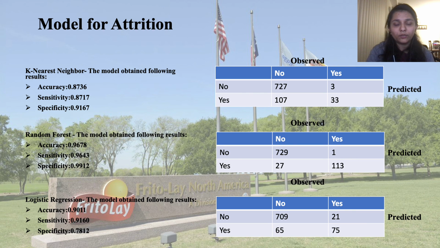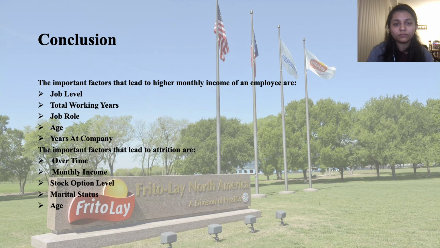We then built 3 models using KNN, random forest, and logistic regression, and found that random forest performs the best among the 3 models with an accuracy of 96.78%. In conclusion, we can say that if the company is planning to hire employees, they should take the following factors into consideration that lead to higher salary and higher attrition.